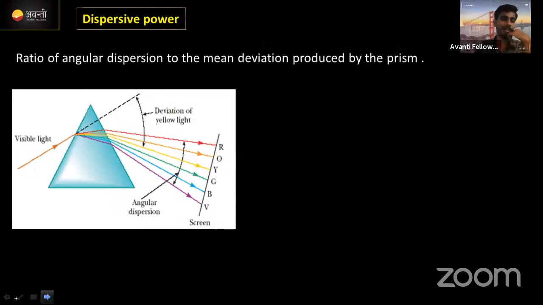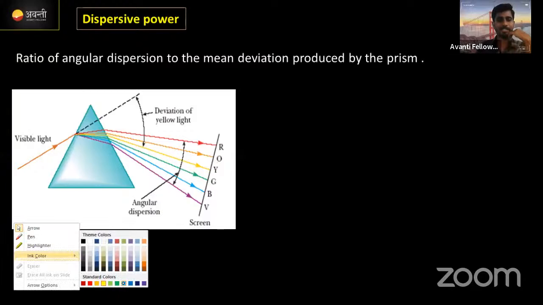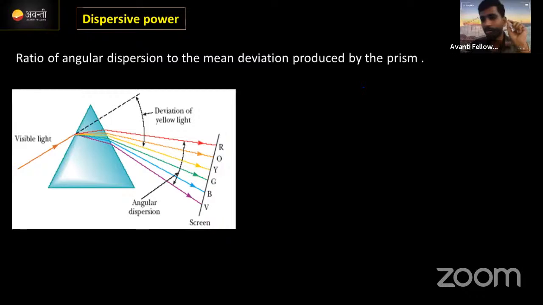Next, dispersive power. Next concept क्या है? Dispersive power. Now you got an idea about the angle of dispersion, correct ना? Angle of dispersion के लिए क्या equation बन गया हमारा इधर? Delta yellow is equal to mu V minus mu R into A. Correct ना? Dispersive angle क्या होता है? Power of a dispersive power.